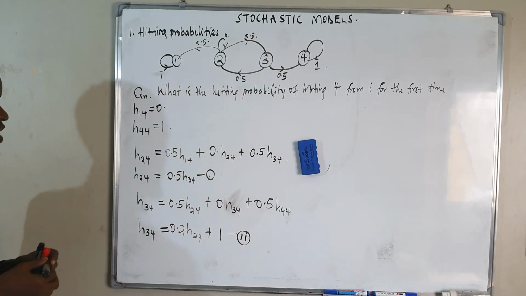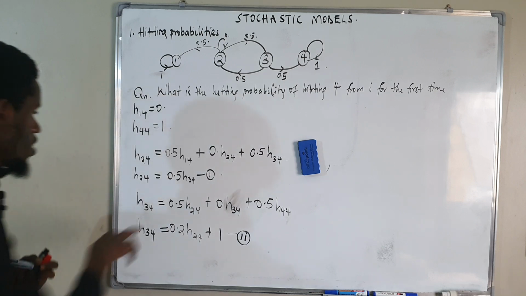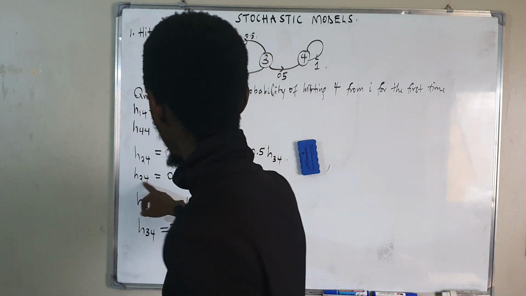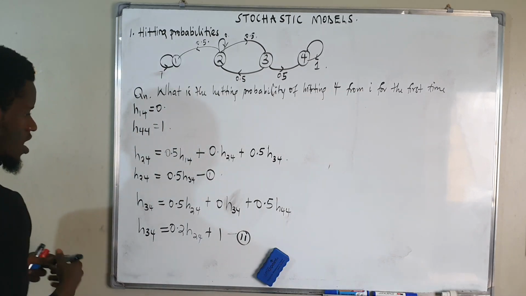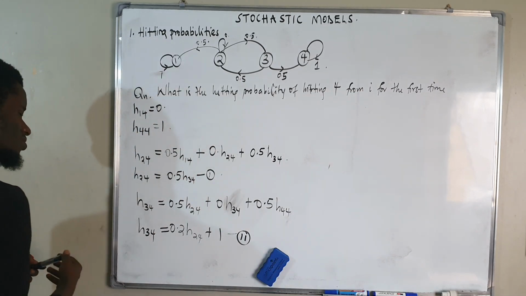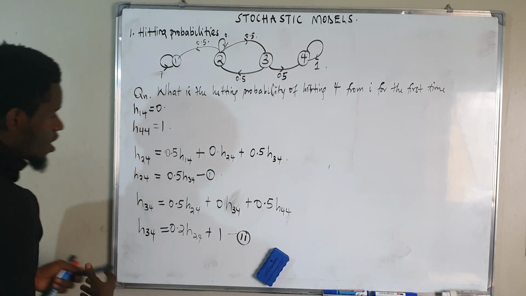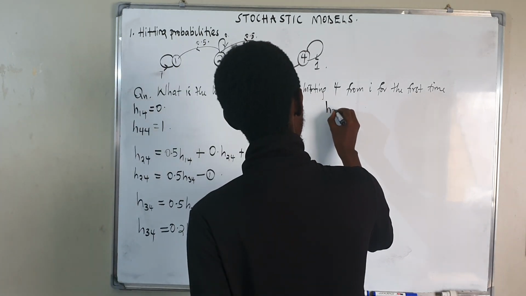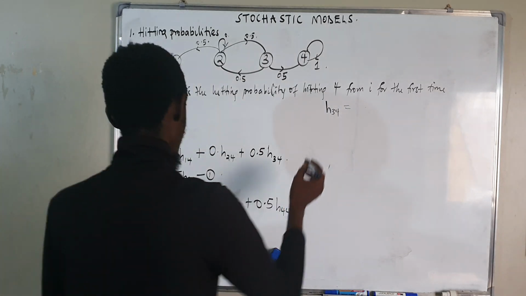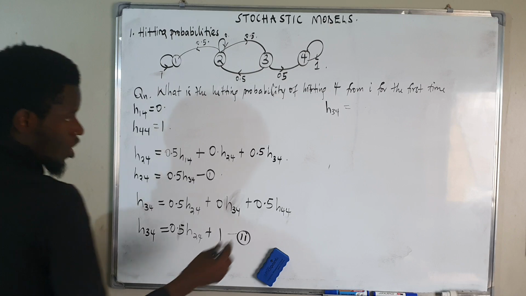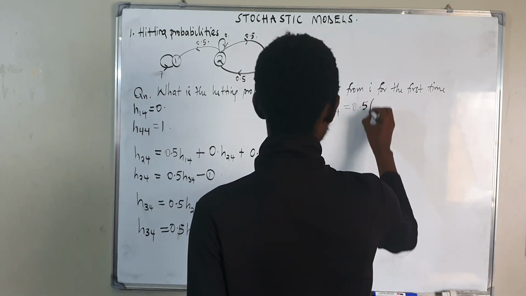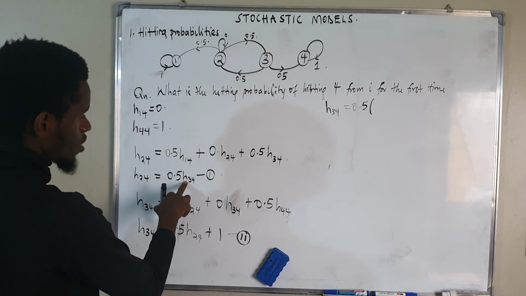Now, if we solve equation 1 and equation 2 simultaneously, we shall be able to get H24 and H34. From there, I think we have calculators and we shall be able to solve this question. If I replace H24 with its value from equation 1, then H34 equals 0.5 times 0.5 H34.